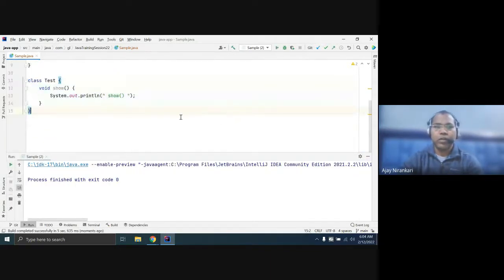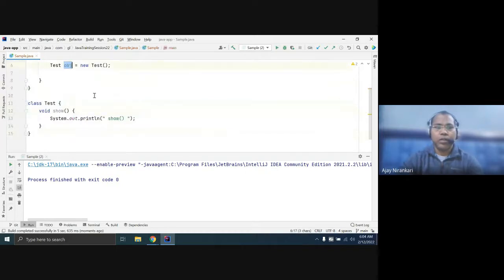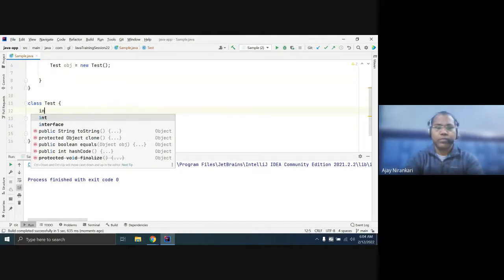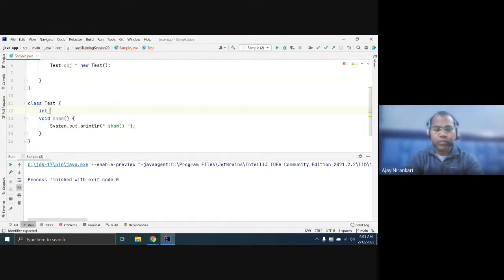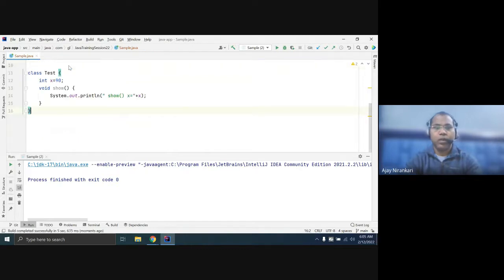Here you can declare some variables as well, and you can invoke the method.